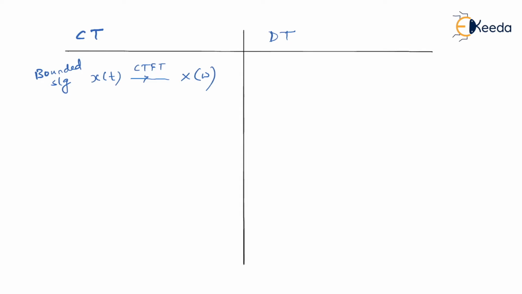Similarly, if the signal is discrete time in nature and of course bounded, represented as x of n, then we go for discrete time Fourier transform, and after that it becomes X of e to the power j omega.